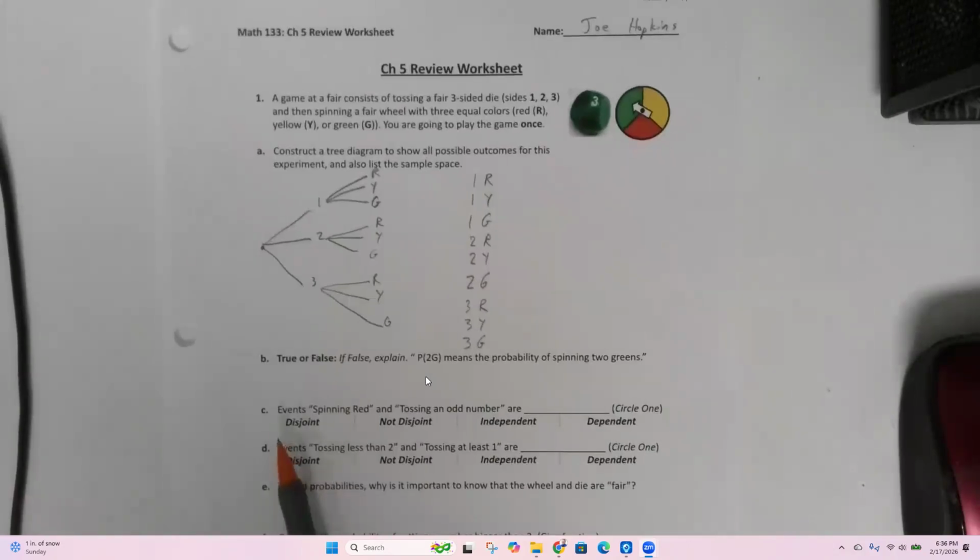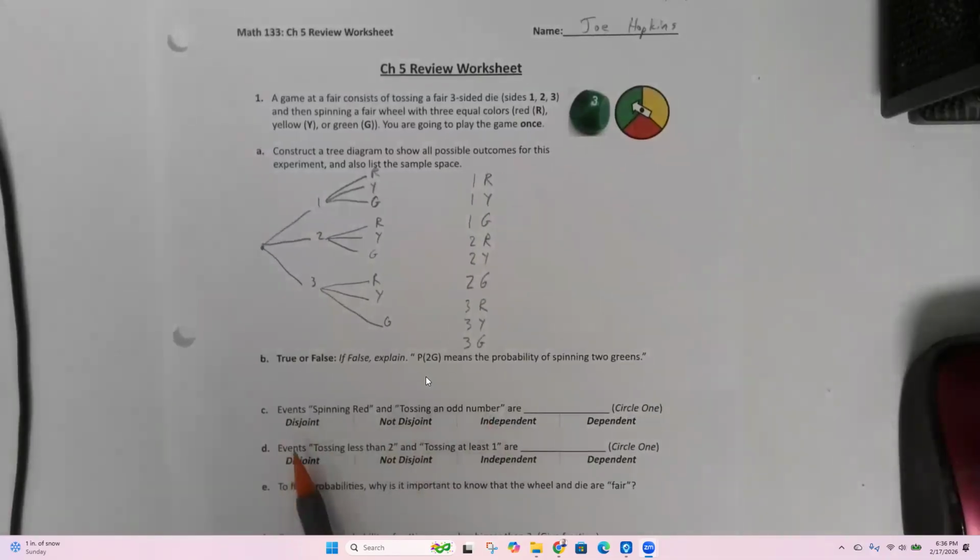I'm going to skip this one. So let's talk about part C. The events spinning red and tossing an odd number. Are those disjoint, not disjoint, independent, or dependent?